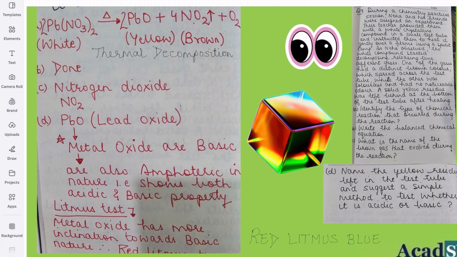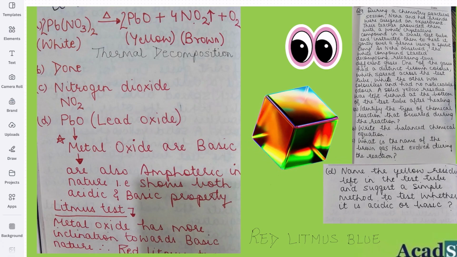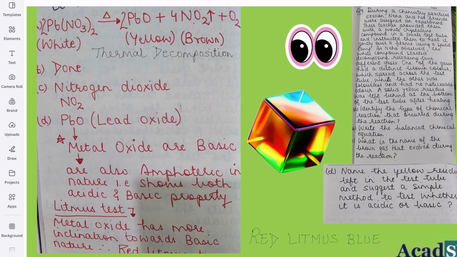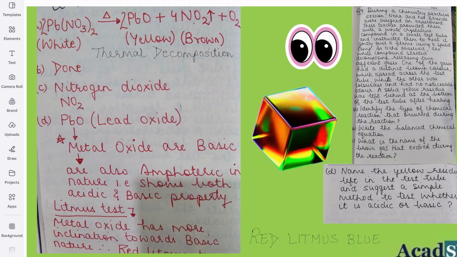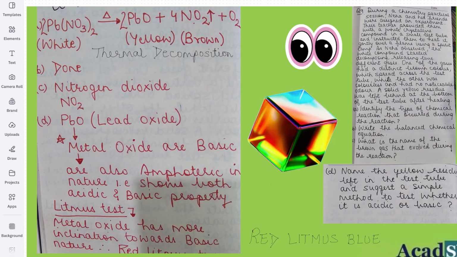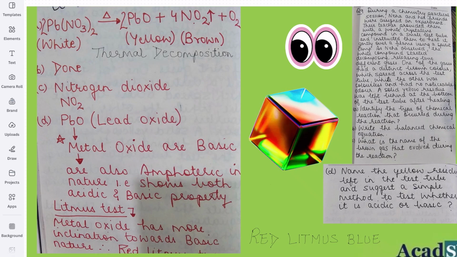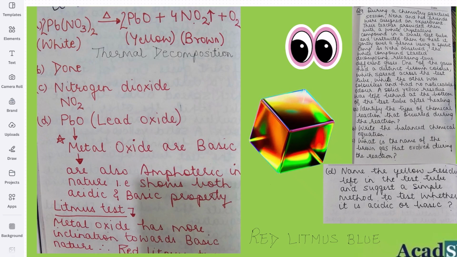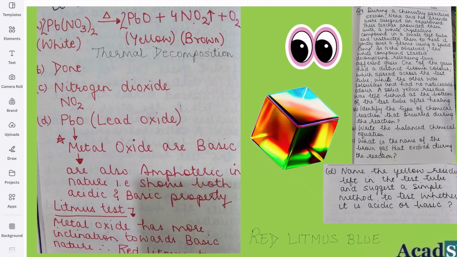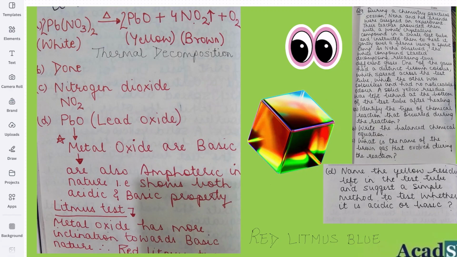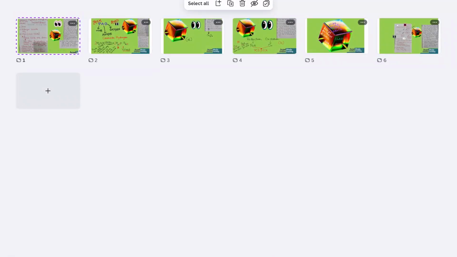And if they ask whether it is acidic or basic, you can write all this along with that: during the litmus test, it has more inclination towards basic nature, hence it will turn red litmus blue. So please note this D part, most important, that they can ask you in any form. Now let's go to the next question.